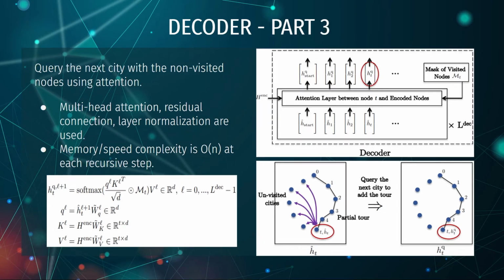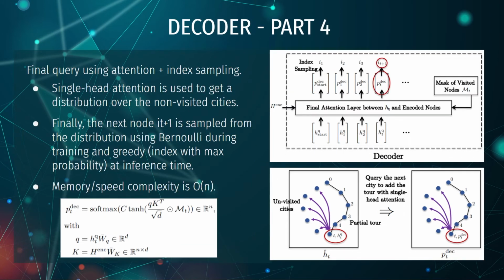Part 3. The attention mechanism is utilized with masking of the visited cities to compute masked attention using the query and the unvisited cities. This queries the next city with unvisited cities, and multi-head attention, residual connection, and layer normalization are used in this step. The memory and speed complexity is order of n at each recursive step. The graph at the bottom right depicts how the computed partial tour is masked, and we query the next city using the unvisited nodes.